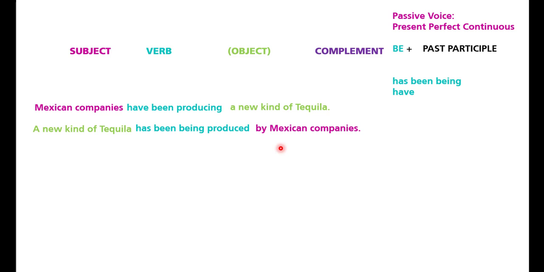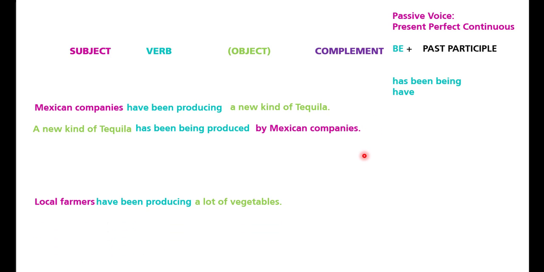In Spanish, this idea says compañías mexicanas han estado produciendo un nuevo tipo de tequila. And in passive voice, this idea is un nuevo tipo de tequila ha estado siendo producido por compañías mexicanas. So it's the same idea, the only difference is the emphasis.